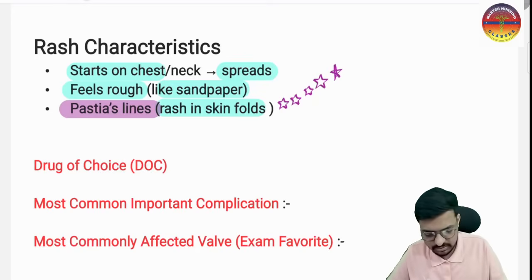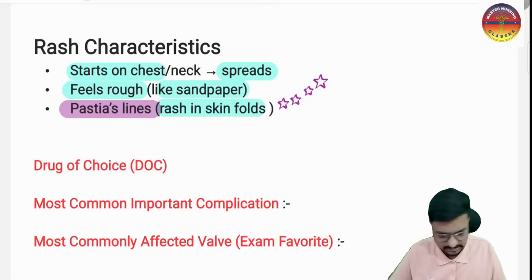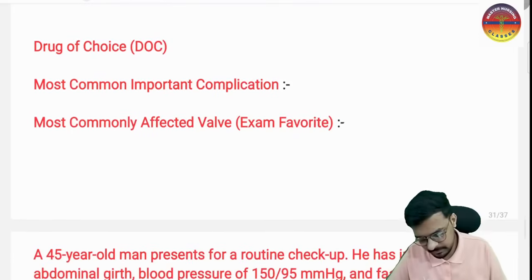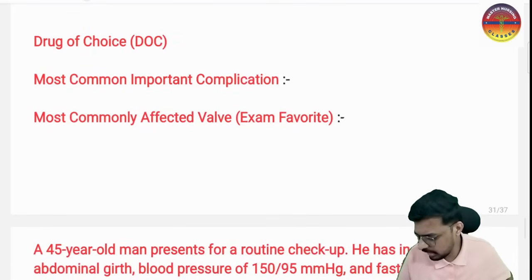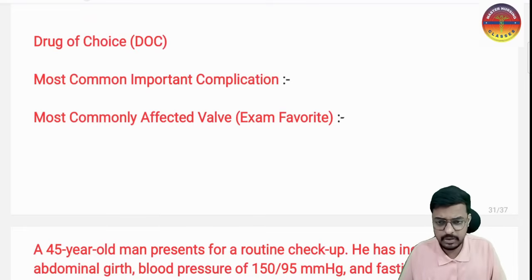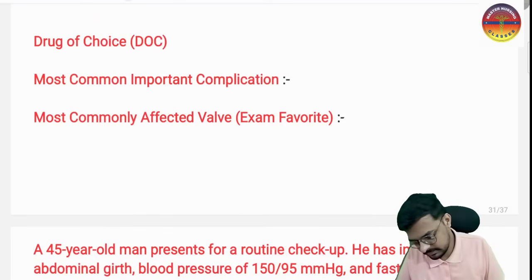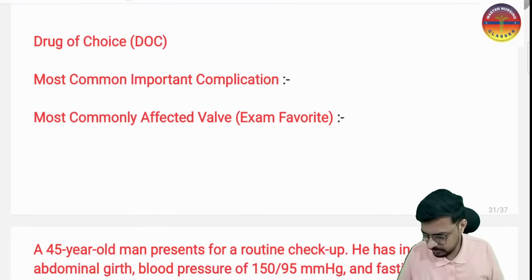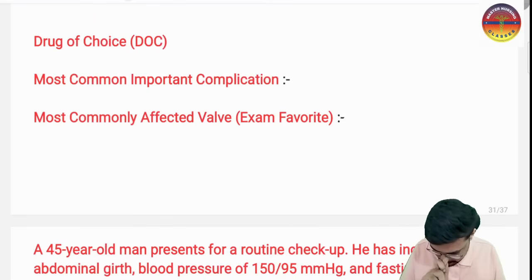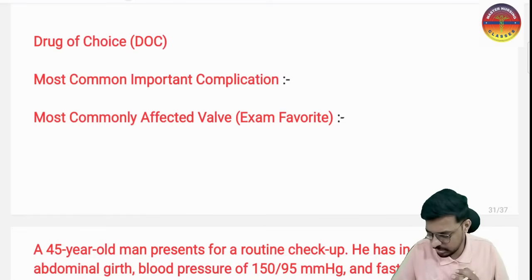Okay, yes sir. So scarlet fever is one of the very important topics for your exam. From here, questions have been asked multiple times. So now tell me, this is a question for you only. What is the drug of choice for scarlet fever? Everyone who is live in the class, I want everyone to comment here. So all are live in the class, so quickly comment.